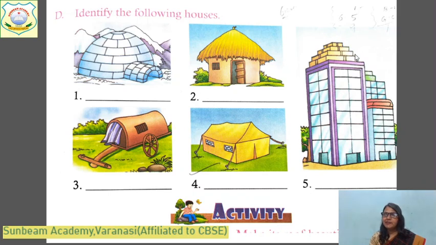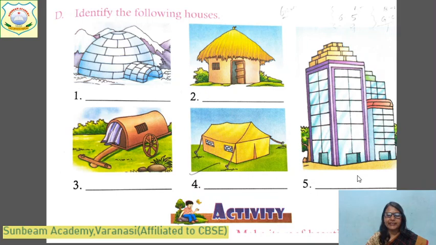Come to the fifth one. Identify this, beta. These are multi-storied buildings, and what are they called? Skyscrapers. They are very high. What are they called? Skyscrapers. Okay? You will identify these pictures and write the name of the picture. I hope you all can do this. Come to the other one.